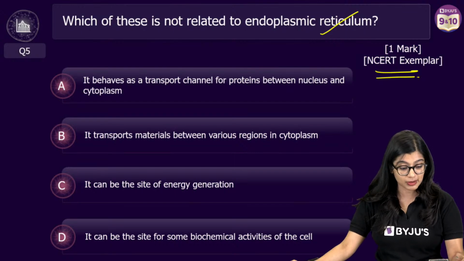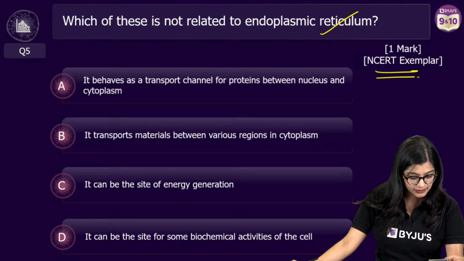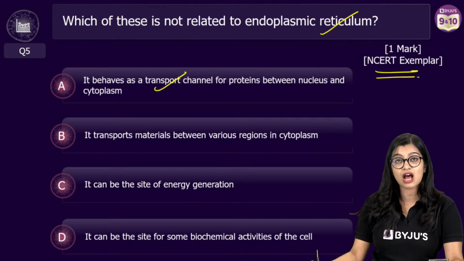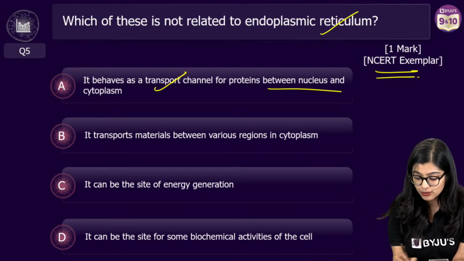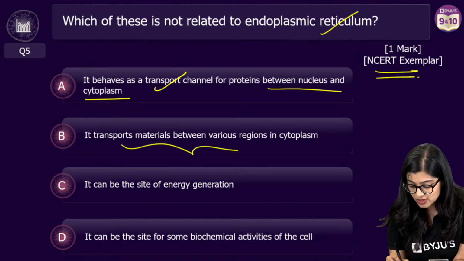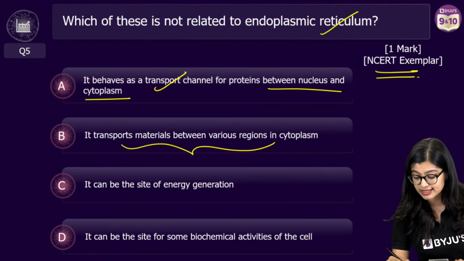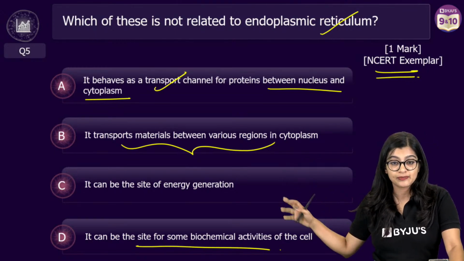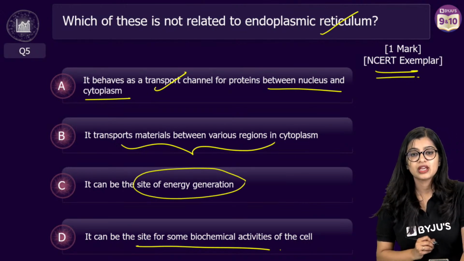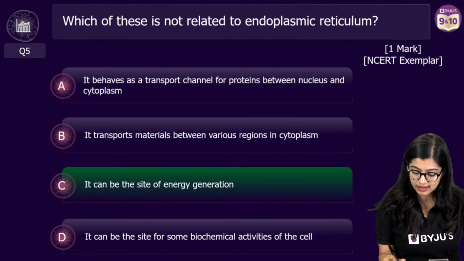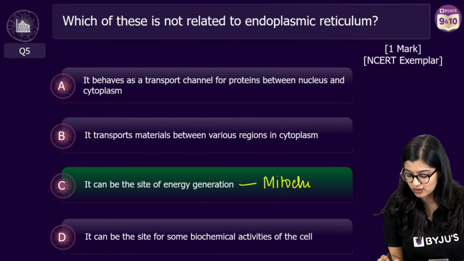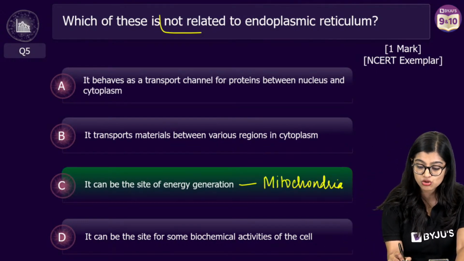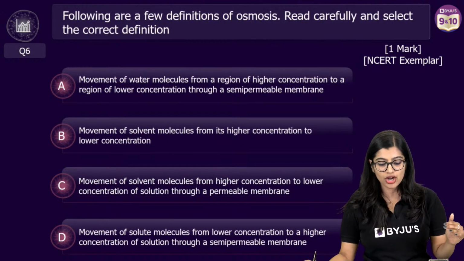When we talk about endoplasmic reticulum, I can see that many of you have understood its functioning, because it behaves as a transport channel for proteins between the nucleus and the cytoplasm. It's also responsible for transporting things to different parts of the cytoplasm, and it is the site of some biochemical activities also. We also know that lipid synthesis happens. But energy generation is always the function of another cell organelle, which is mitochondria, the powerhouse of our cell, right? So this is the correct answer, as this is not related to the ER. Moving on to the next one.